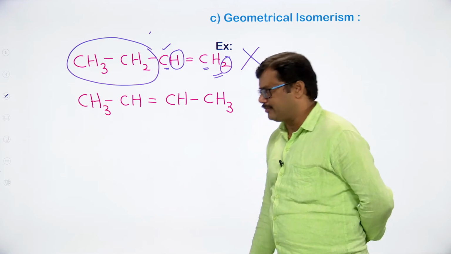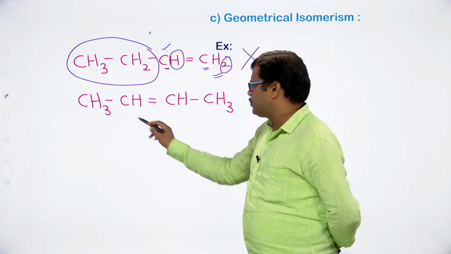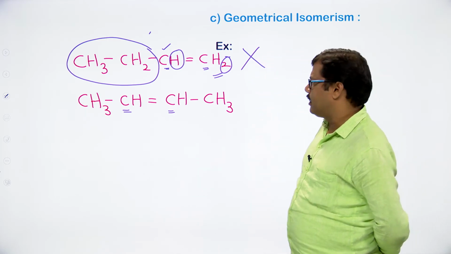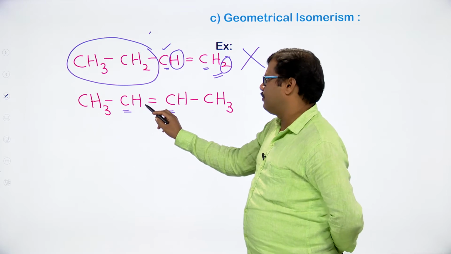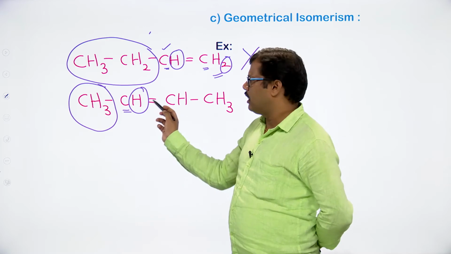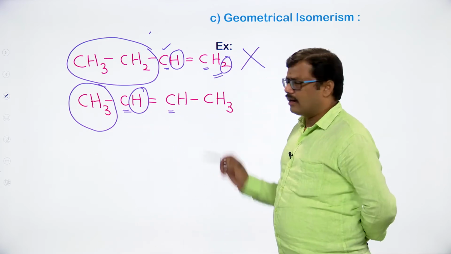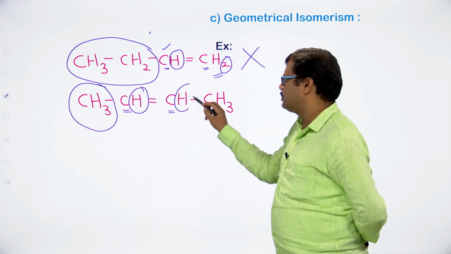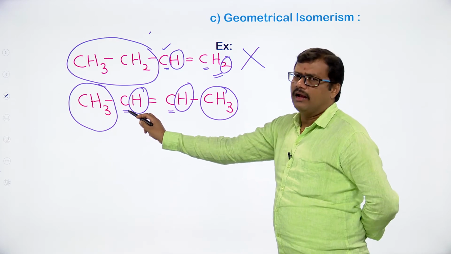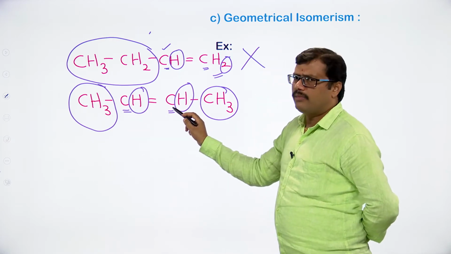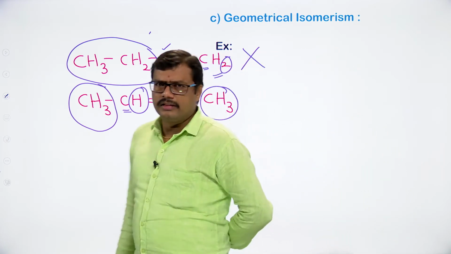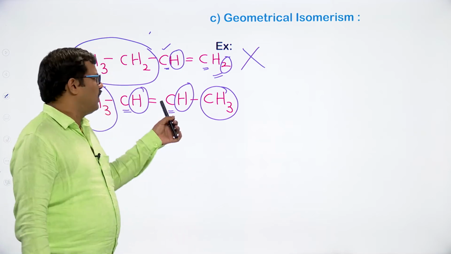Let us look at the 2-butene. Again in 2-butene, first you have to locate the doubly bonded carbon atoms. At this particular doubly bonded carbon atom, what is the group present? One group is CH3, the other group is hydrogen. So both are different groups. Come to this doubly bonded carbon. Here we have a hydrogen and a CH3. So both are different. So this doubly bonded carbon atom has two different groups, and this doubly bonded carbon atom also has two different groups. So we can expect the geometrical isomerism in this case. So geometrical isomerism is possible for 2-butene.